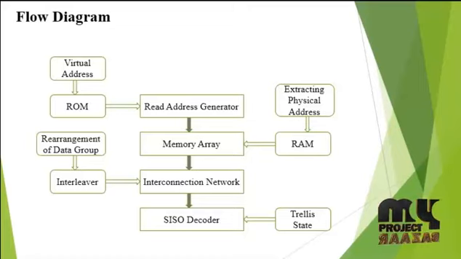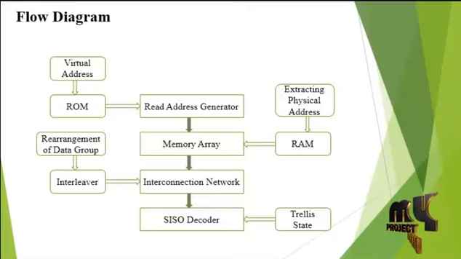Read address generator. The read address generator contains a ROM. ROM is only able to read the data in memory. A virtual address is used to read the memory data in the read address generator module. This virtual address is extracted, and the extracted physical address is applied to the memory array via RAM. RAM is able to read and write the data in memory.